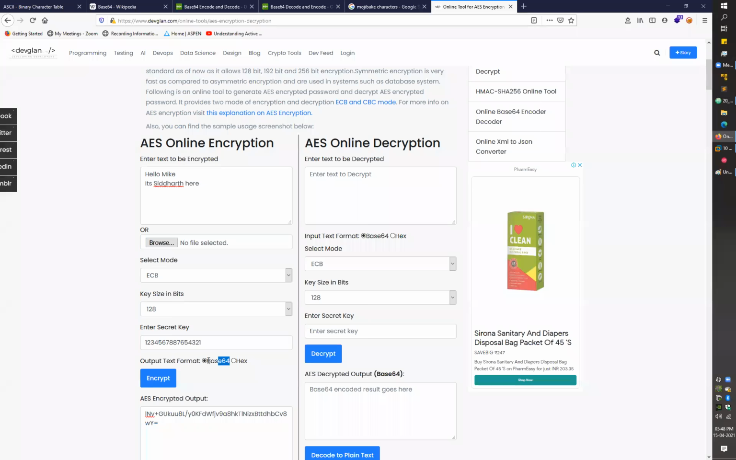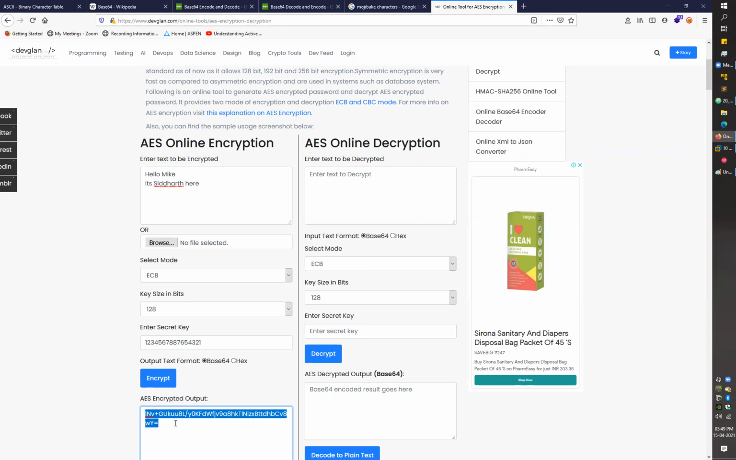into base 64 and then show me the output. Again, you can't read that output, and you can't interpret the message that I have written, hello Mike, it's Siddharth here. You can't relate the input and the output, right? So this one is just the output. And if you want to decrypt that message back into the actual message, what you have to do is go with the reverse process of the encryption.